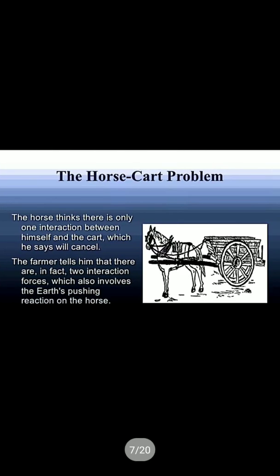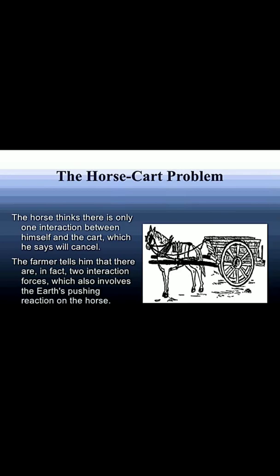Another example is the horse-cart problem, and this is a very important problem. A cart is attached to a horse. The horse thinks there is only one interaction between himself and the cart, which he says will cancel.